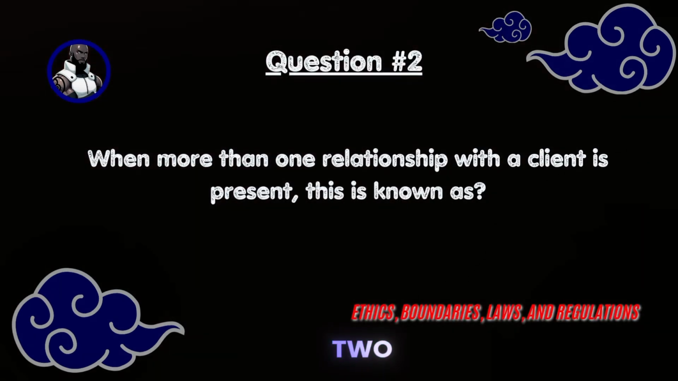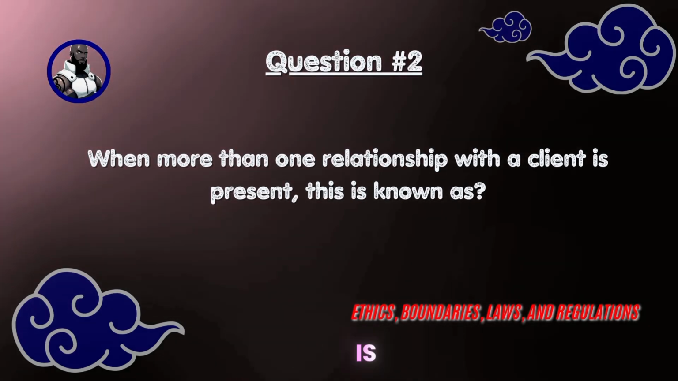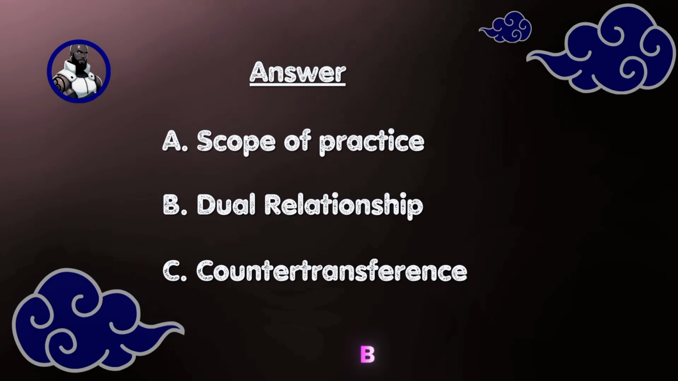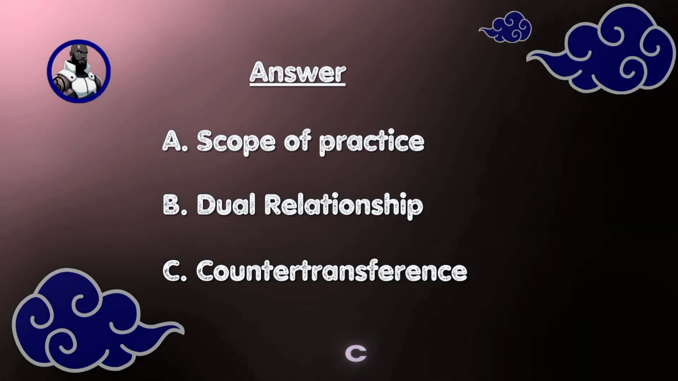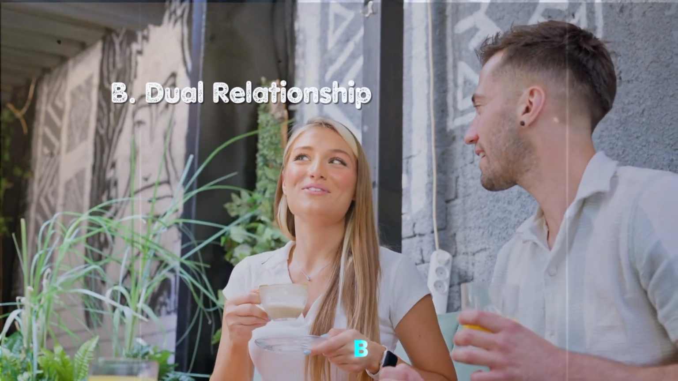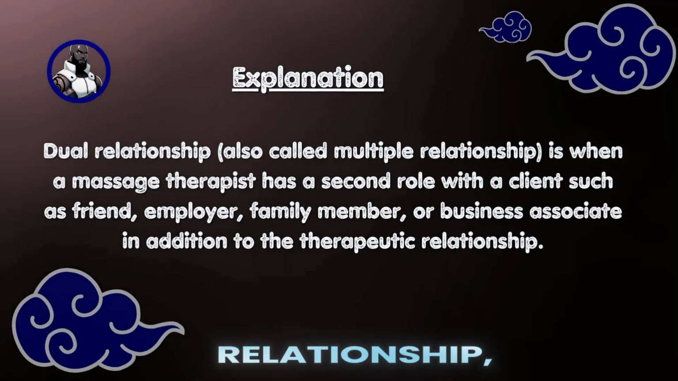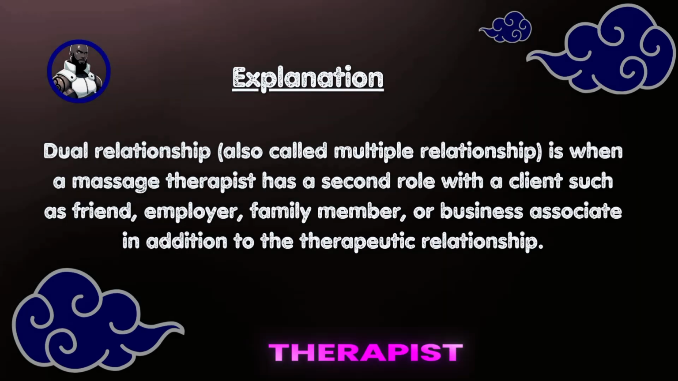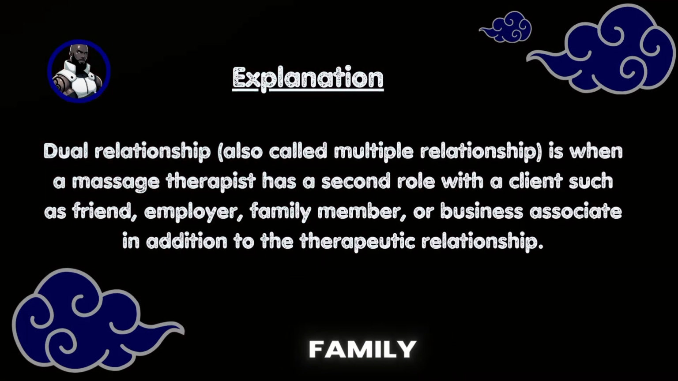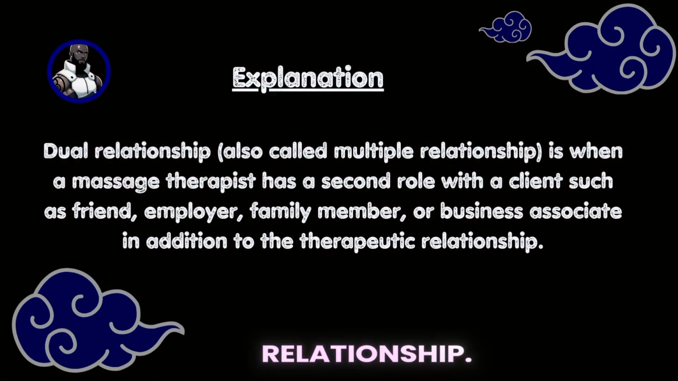Question number 2. When more than one relationship with a client is present, this is known as A. Scope of practice, B. Dual relationship, C. Countertransference. The answer is B. Dual relationship. Dual relationship, also called multiple relationship, is when a massage therapist has a second role with a client, such as friend, employer, family member, or business associate, in addition to the therapeutic relationship.